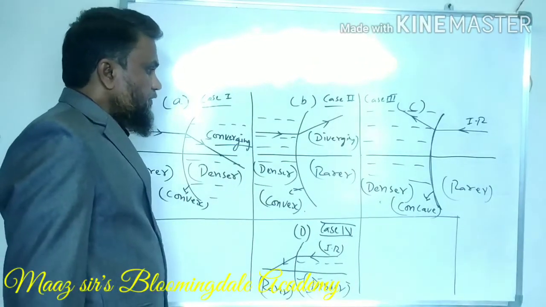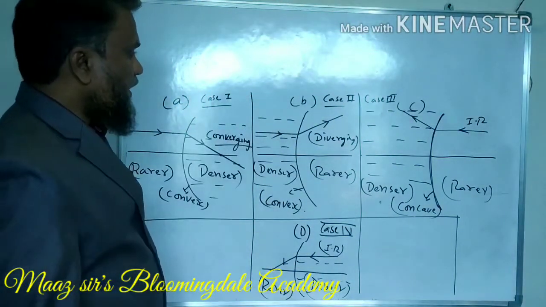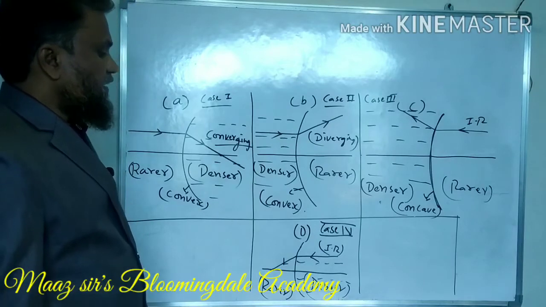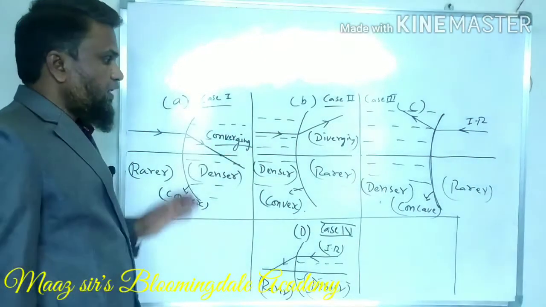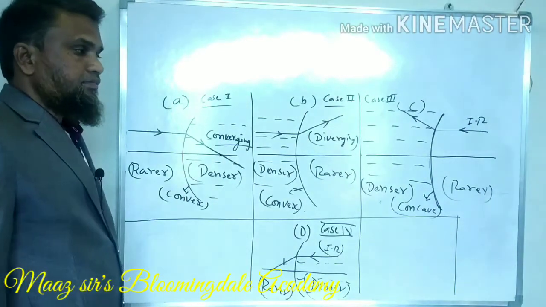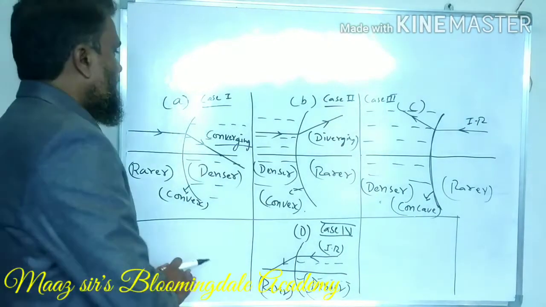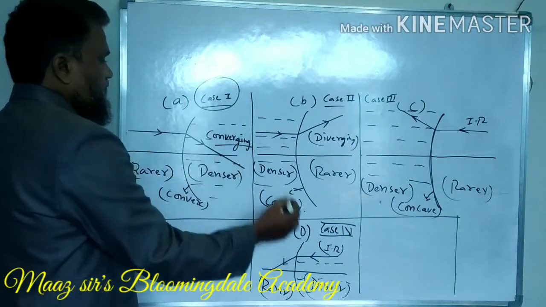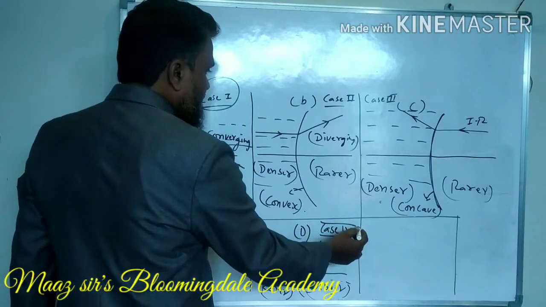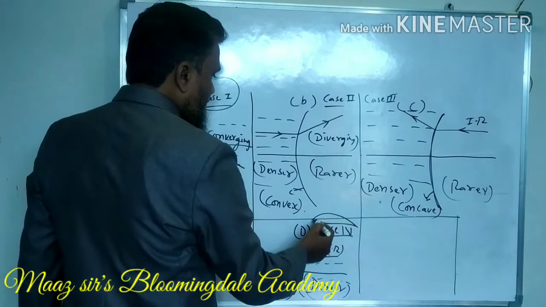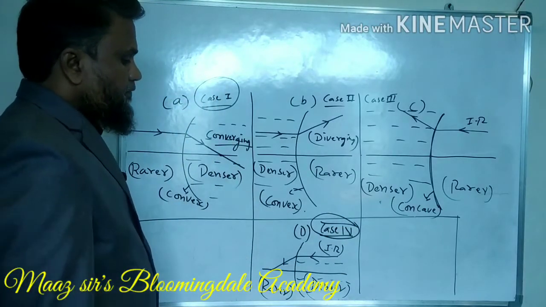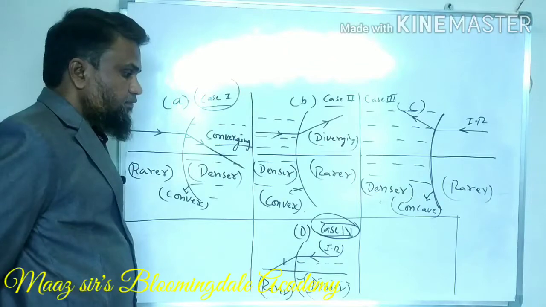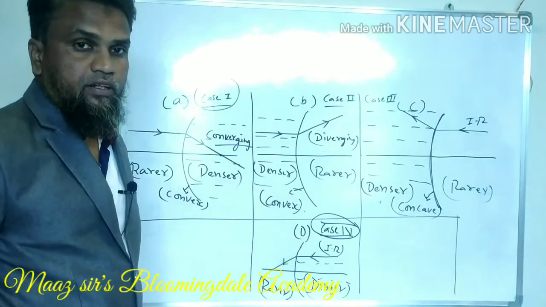So now, after looking at these four cases, what is the similarity here? Which cases are similar? Here you can see that case A and this case D, they both are similar. How? In what respect?